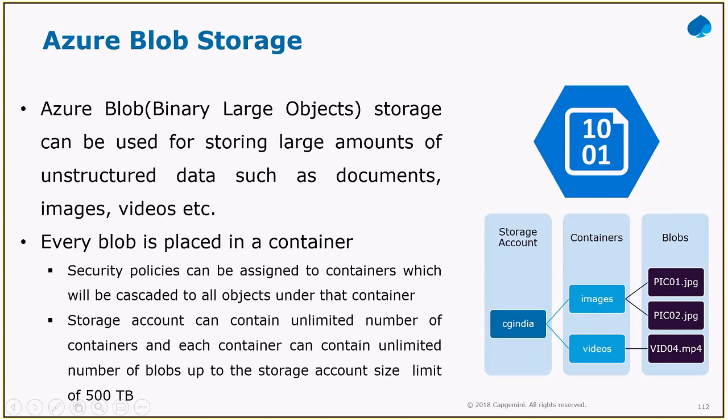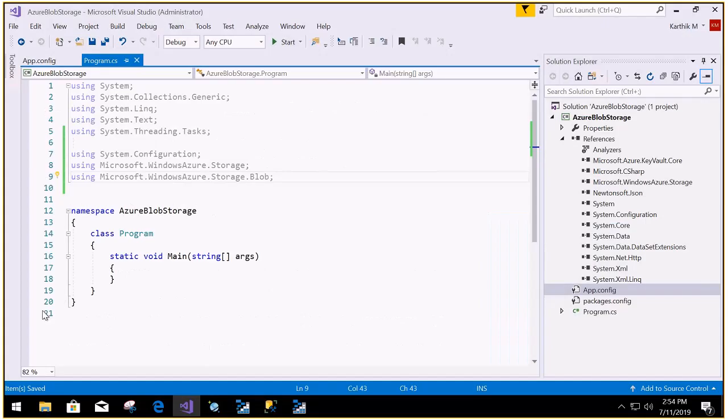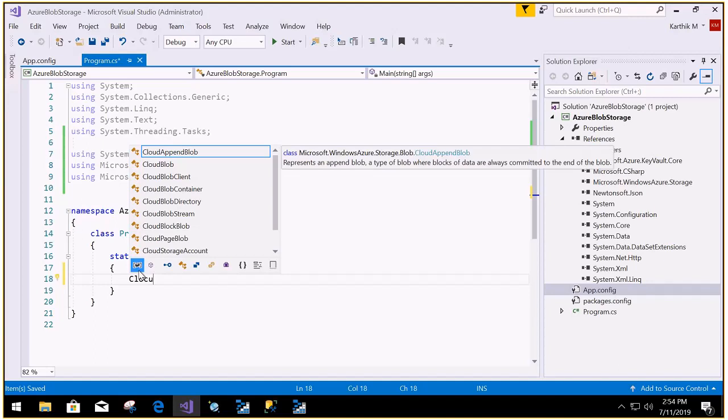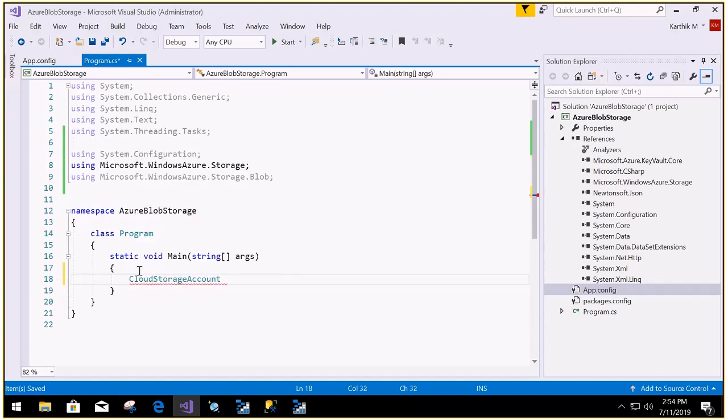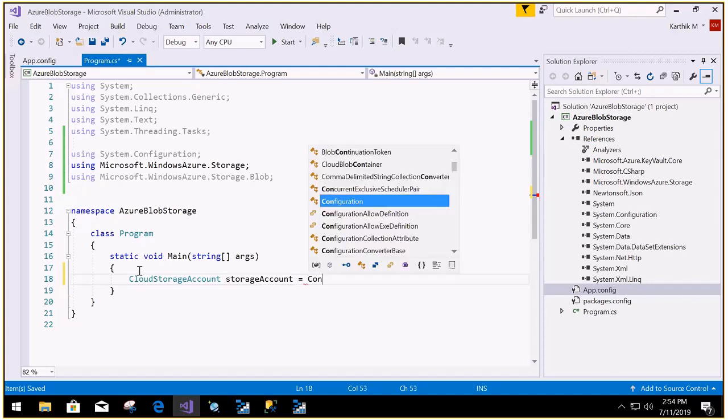To start with this, going back to my Visual Studio. The first thing is we need to get the storage account. From where can I get that storage account? Right now it is in my app config file. So let me have the CloudStorageAccount. Create a variable called storageAccount equal to, I want to get it from the connection string. So ConfigurationManager.